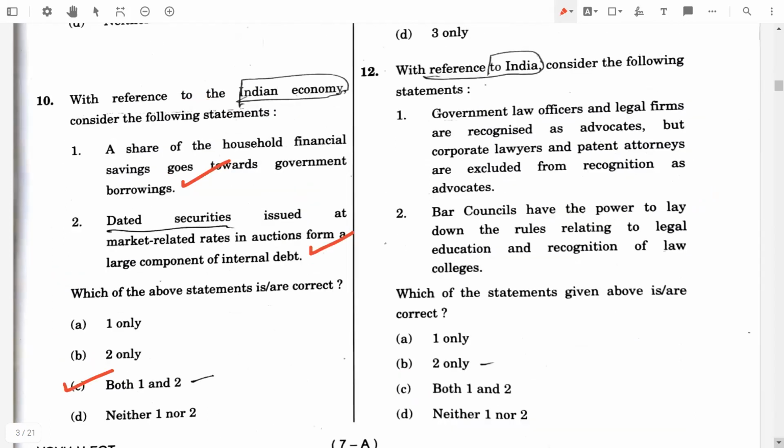The 12th question, with reference to India, consider the following statements. First one, governmental officers and legal firms are recognized as advocates, but the corporate lawyers and the patent attorneys are excluded from the recognition of advocates. No, it's false. Option second, bar councils have the power to lay down the rules relating to the legal education and the recognition of law colleges. Yeah, it's true. So the final answer will be option B, 2 only.